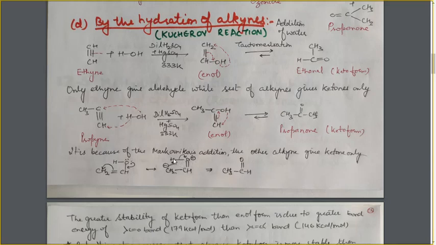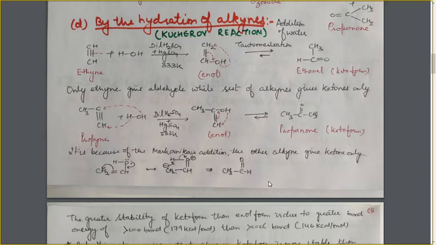As a result, it will take the electron from this OH bond to neutralize its positive charge. As a result, this hydrogen atom will get positively charged, which will be attracted by this negatively charged carbon atom, leading to the formation of CH3 C double bond OH. In this way, enolization takes place.